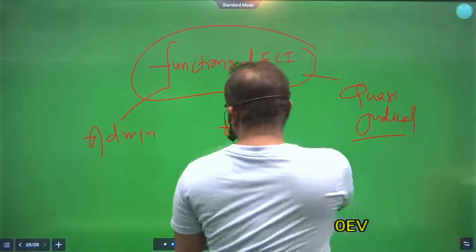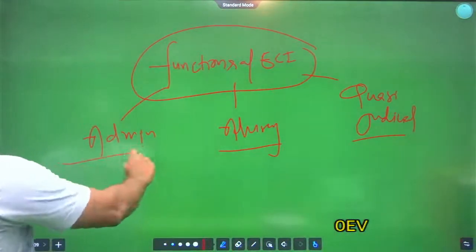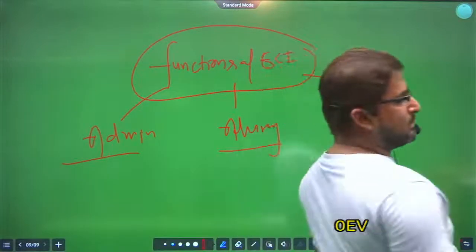These functions can be classified broadly into three categories.